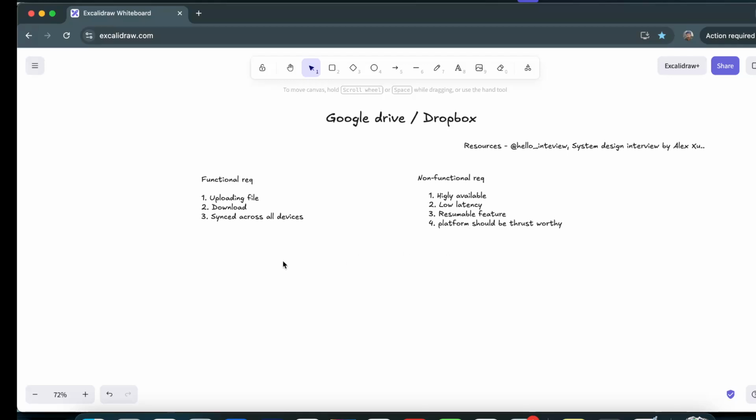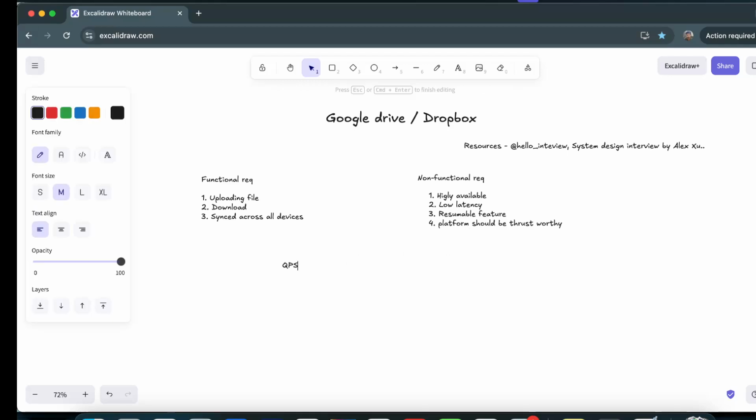Now if we talk about the QPS, let us suppose 100 million users are on our system, and daily we have 1 million active users.